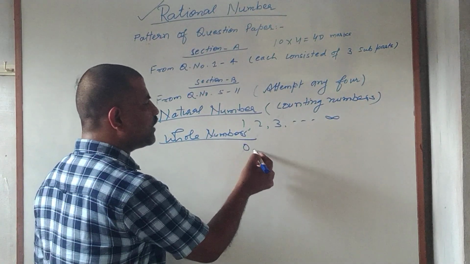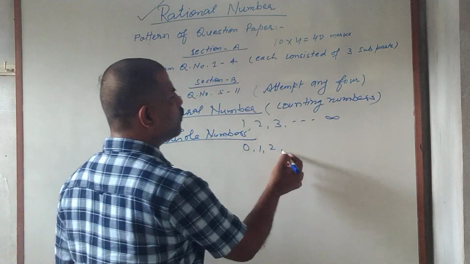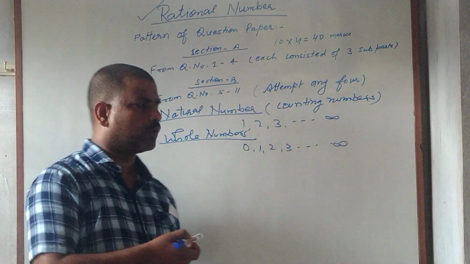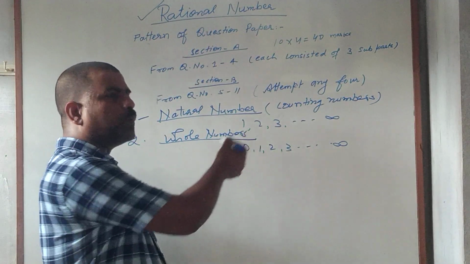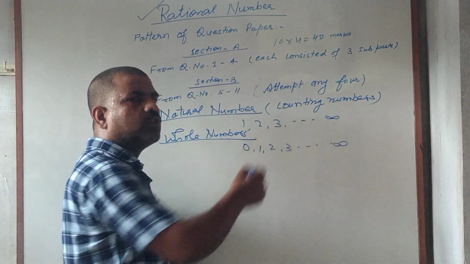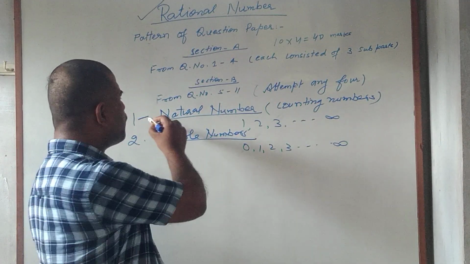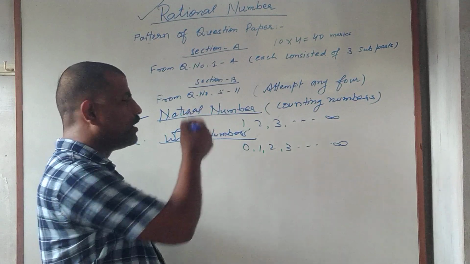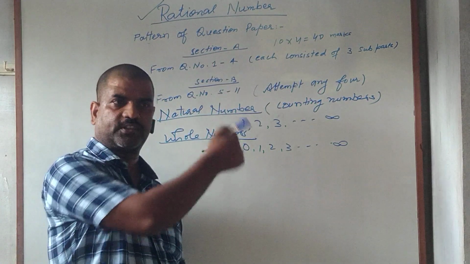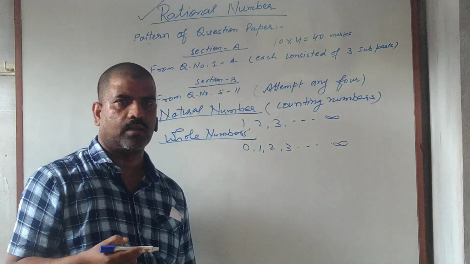So whole numbers start from 0: 0, 1, 2, 3 and so on up to infinity. Again here, 0 is the smallest whole number, while the largest whole number does not exist. And the set of natural numbers is a subset of whole numbers, or we can say the set of whole numbers is the superset of the set of natural numbers.